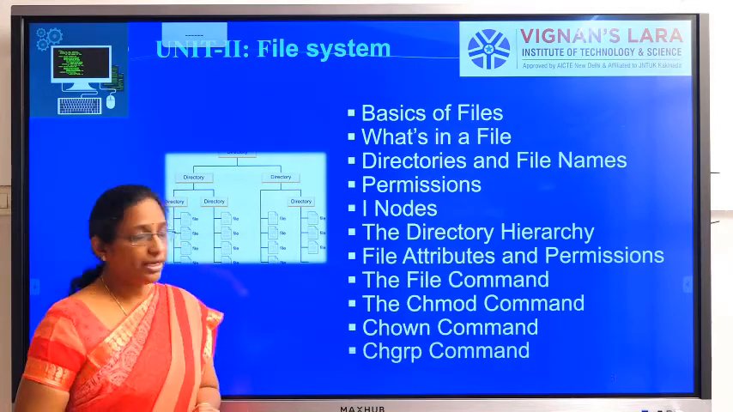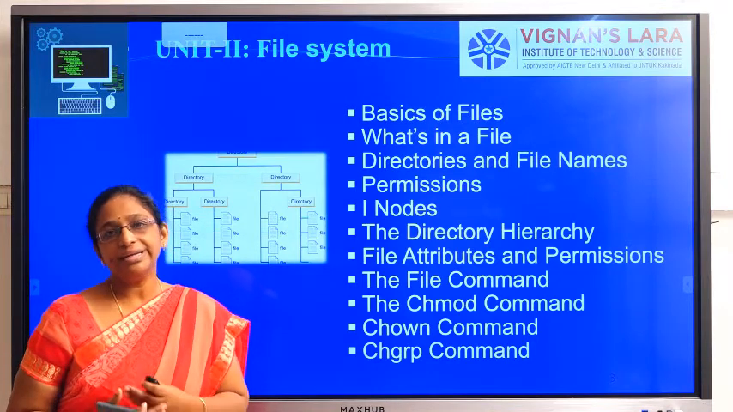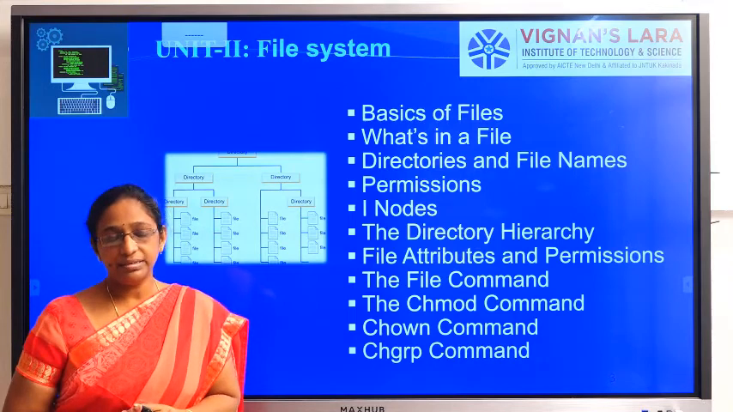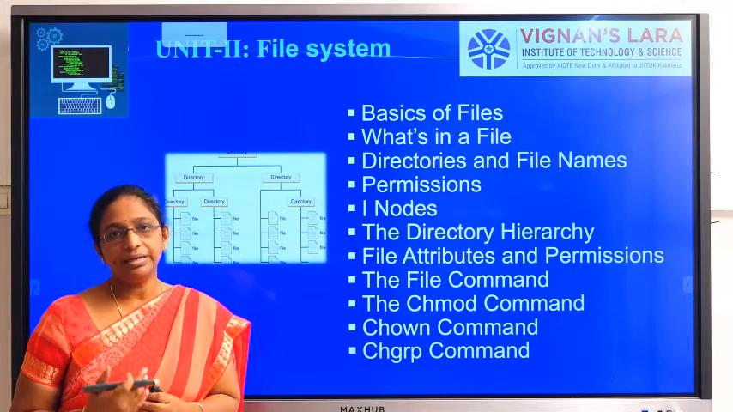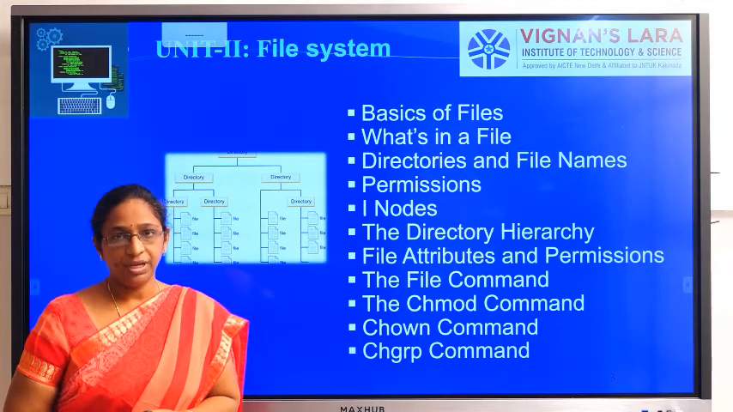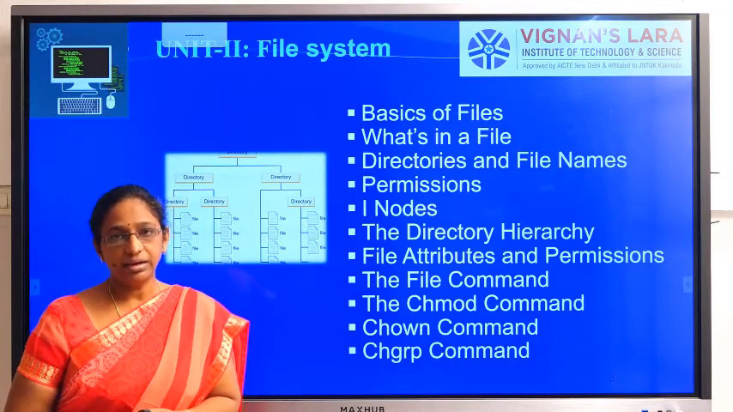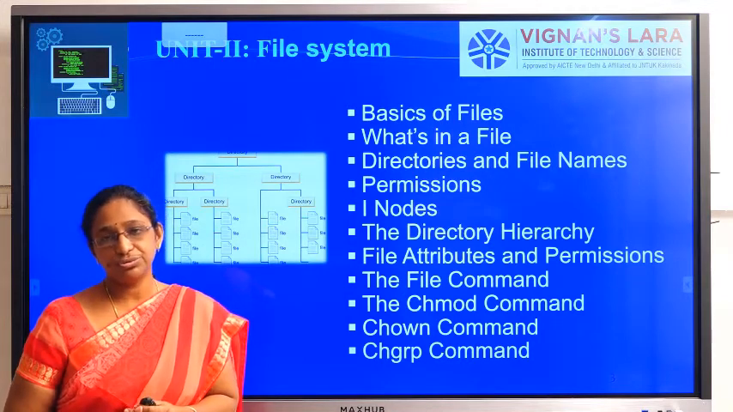One important feature of Unix is that it has an extraordinary directory file system, so as to have easy maintenance and operation of the files for the user. Unix provides an extraordinary directory file system. In this unit, we will study what is a file, what is a directory, how to give file names, and how to give permissions to the files.